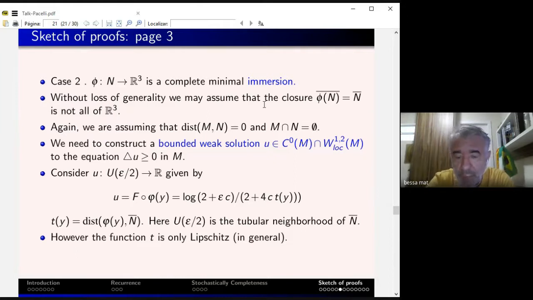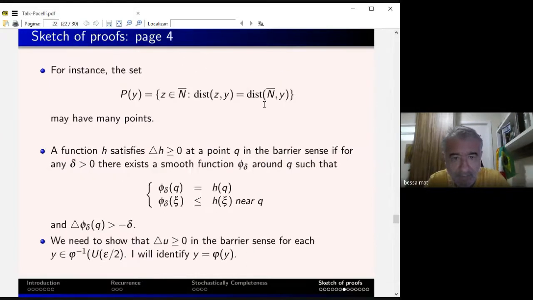U is the tubular neighborhood not of N, but of the closure. And this function t is Lipschitz. It is not smooth anywhere, because for every y you can have more than one foot, more points. So the distance from y to N could be realized at many points. So it's not smooth, right?